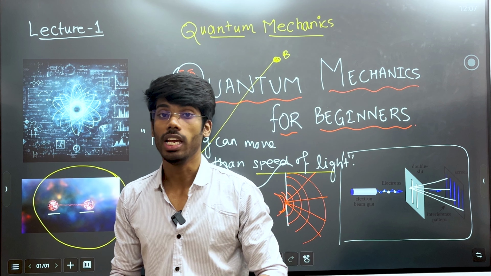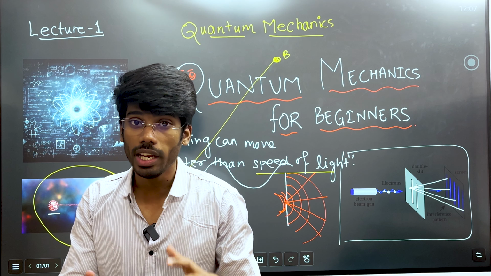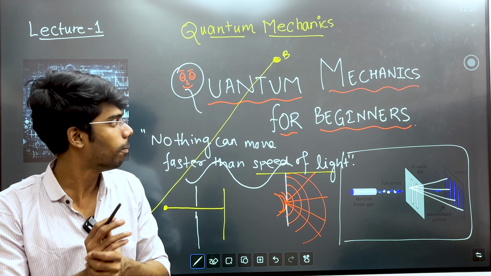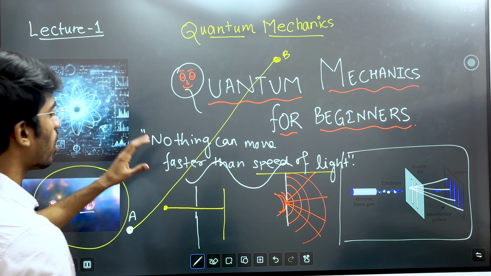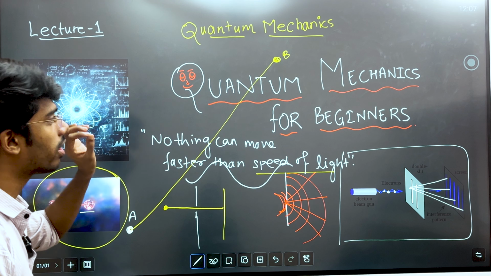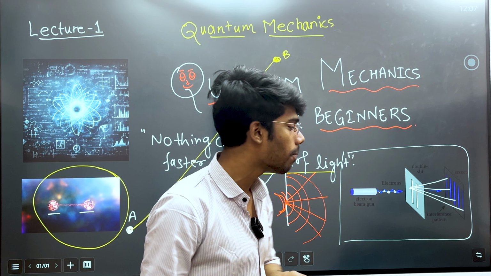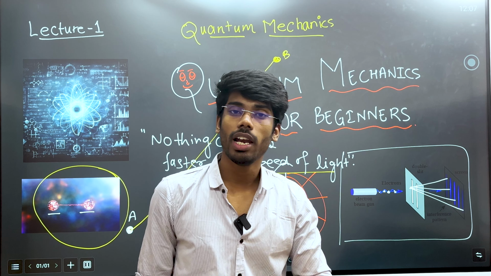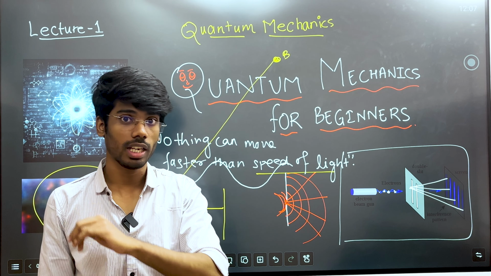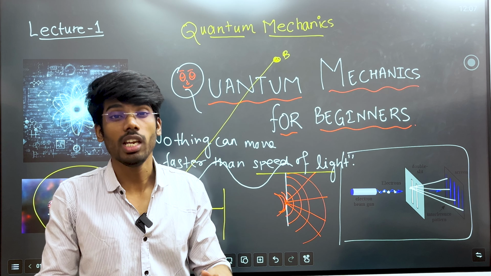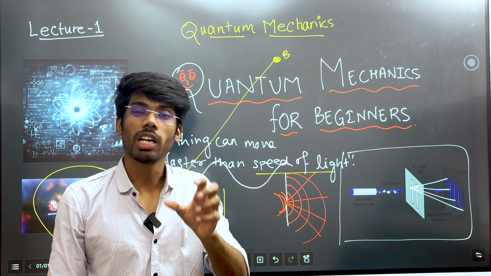It is totally different because it directly challenges Einstein's quote that nothing can move faster than the speed of light. So quantum mechanics basically explains many more phenomena at atomic level, but there are certain more things, so we will discuss everything in detail. Now I can think that you have got the idea why we need quantum mechanics. In the next part we will see more things in detail, right? It was the intro part.